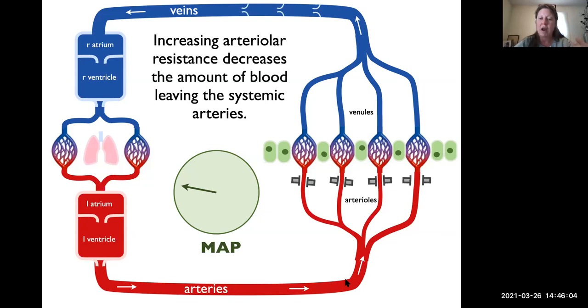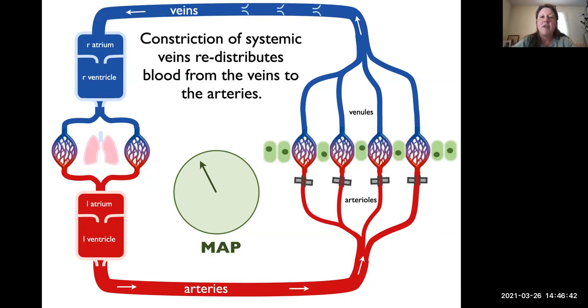It becomes more trapped, or more of it is trapped in the systemic arteries, which is going to increase our mean arterial pressure. So there are the arterioles constricting, and if you watch the artery at the bottom of the screen, you'll see that the blood starts to back up, and there's now more blood in the systemic arteries. That increases our mean arterial pressure. Again, not enough to restore it to normal, but we're getting a little bit better.